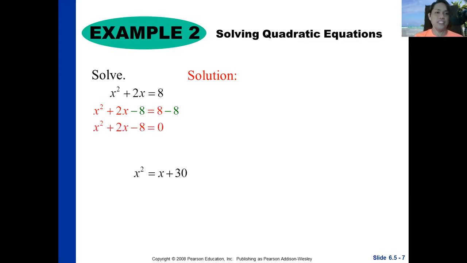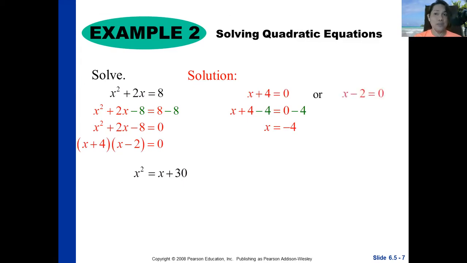So we have x squared plus 2x minus 8. Then we have (x plus 4)(x minus 2) equals 0, applying the zero factor property. Then you have x plus 4 is equal to 0, that gives us x is equal to negative 4. Another, x minus 2 is equal to 0. That gives us x is equal to 2.